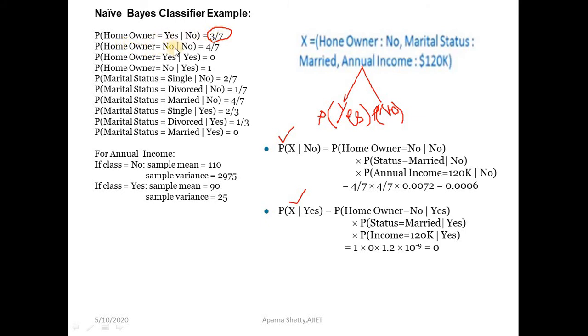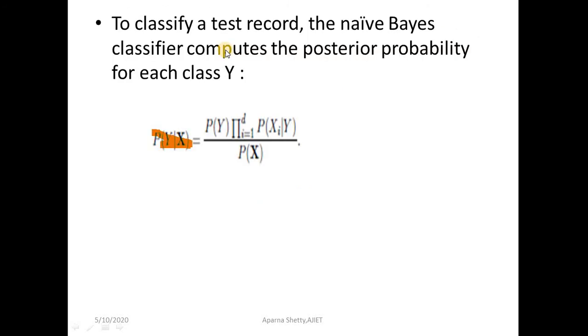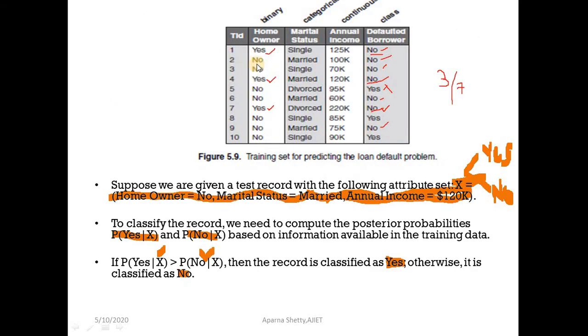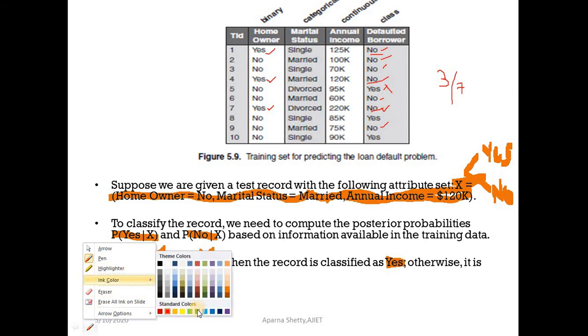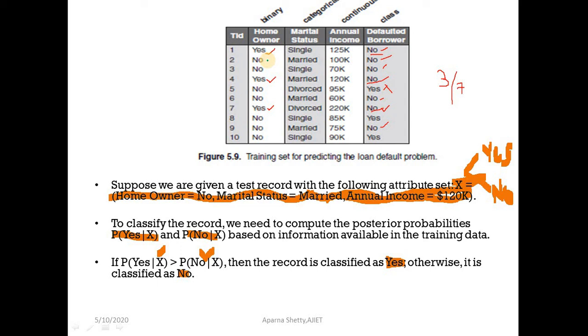Now let us calculate the probability of homeowner equal to no given no. If you see, no given no is 1, no given no is 2, this one is no given yes, so you can't count it, no given no is 3, this is no given yes, and finally here you have no given no. So you have 4: 1, 2, 3, 4.